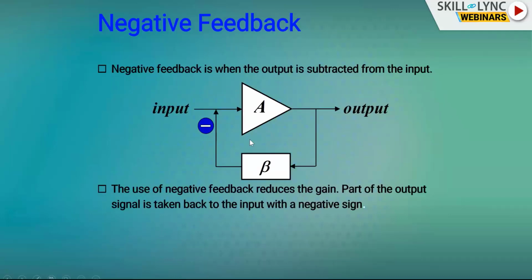And now what is negative feedback? So what we are going to do is beta times the output is taken and it is subtracted from the input, and again it is given to the amplifier and output is taken. Like this manner it continues. The use of negative feedback reduces the gain. Part of the output signal is taken back to the input with a negative sign. So this is negative feedback, and in most applications, more than 99%, we use negative feedback. Let us see why later.